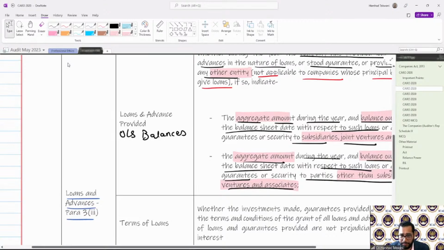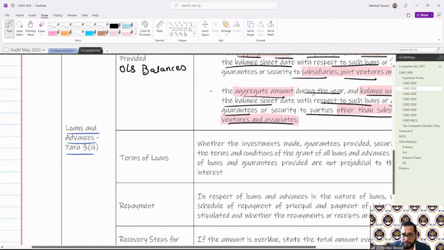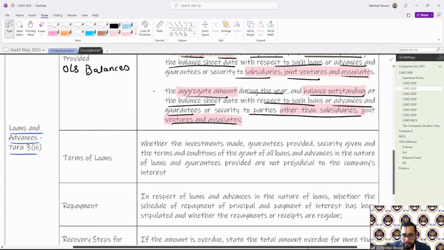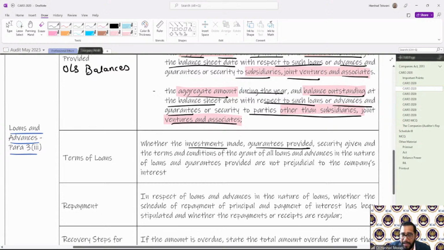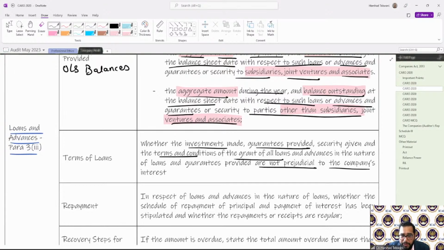That is the first one. Second one, we are talking about only loans and advances as of now. Second one, whether the investment made, guarantees provided, and terms and conditions of those loans granted are not prejudicial to the company's interest.